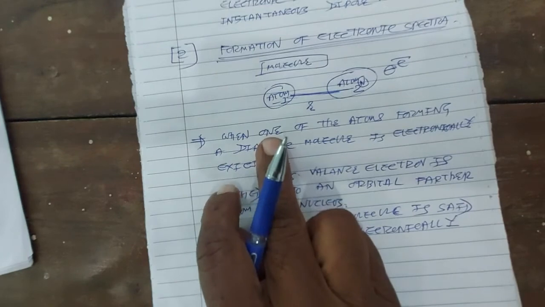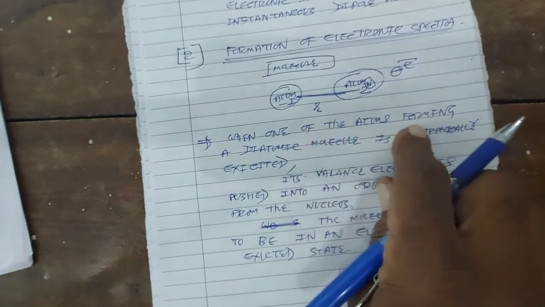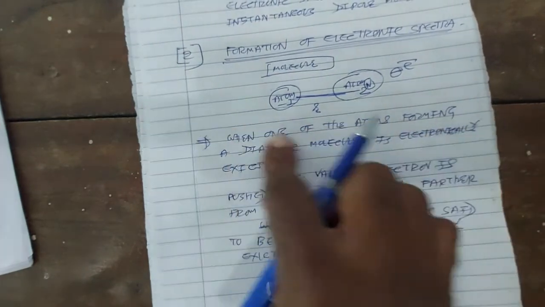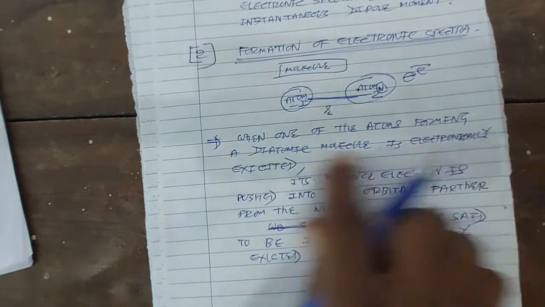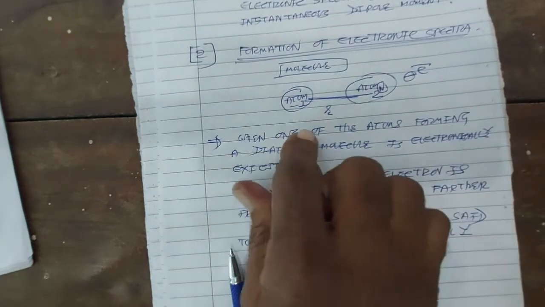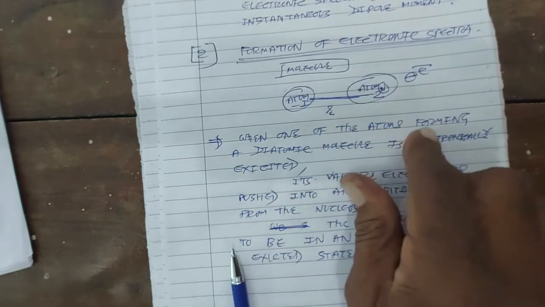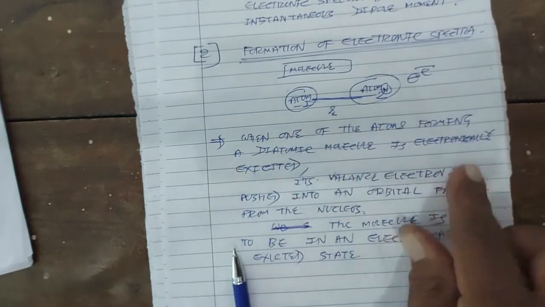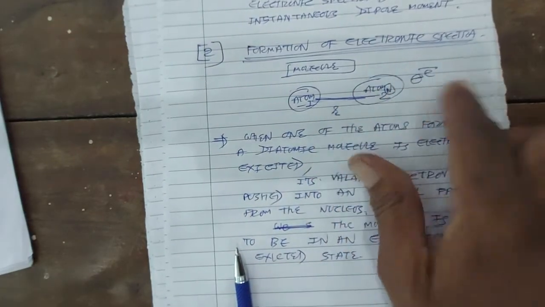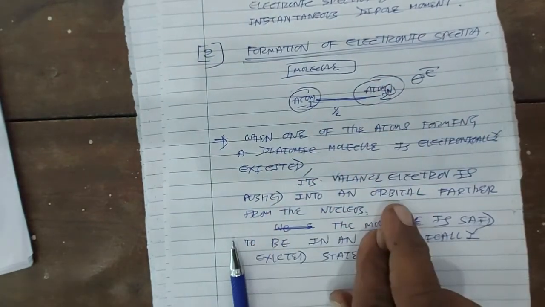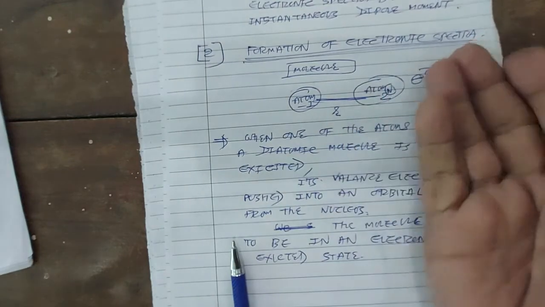So when one of the atoms forming a diatomic molecule is electronically excited, its valence electron will be pushed away from the nucleus. Its valence electron will be pushed into an orbital away from the nucleus.